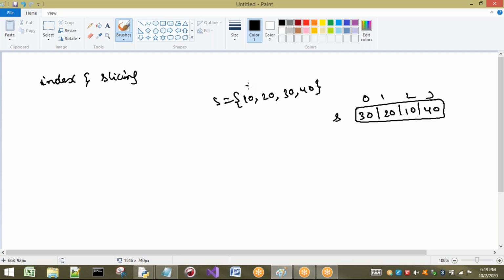If I think here 0, 1, 2, 3 will be there, but internally the indexes are different. If you want to access this element, you would use S of 0, but in the place of S of 0 we are having 30. So this is the reason why there is no concept of indexing. If indexing is not possible, slicing is also not possible for the set.